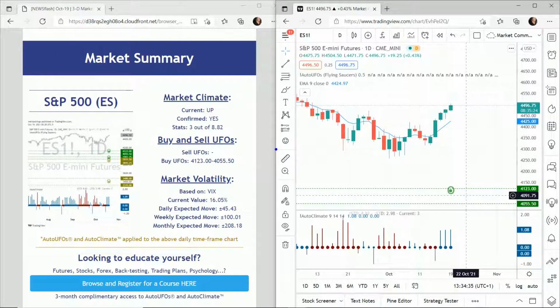So we do still need to manage our risk. We may still add extra things in here that give us more probability, but at least we want to know where the probabilities lie to start with. And to start with here, we have probability to the upside with the S&P.